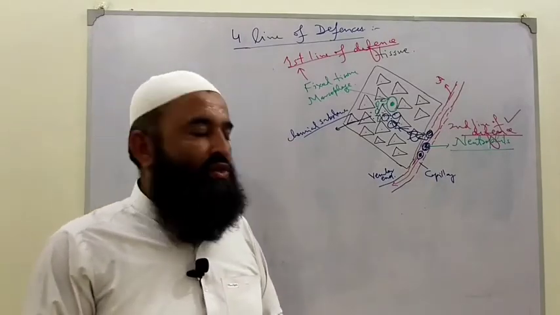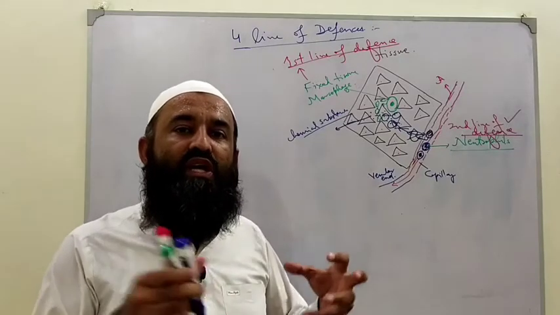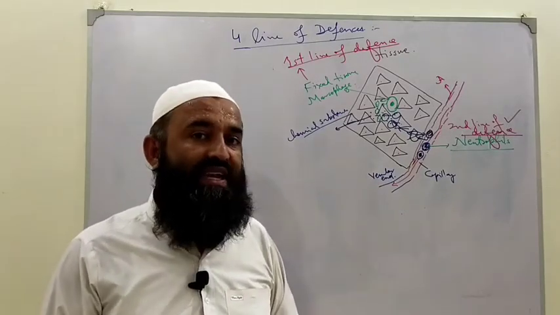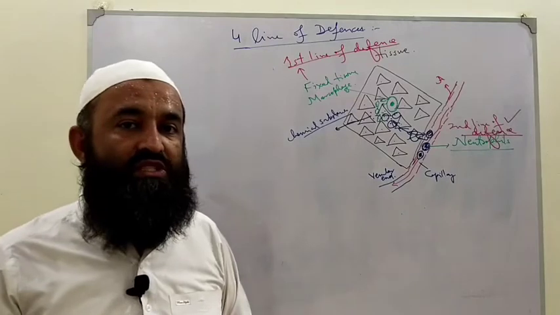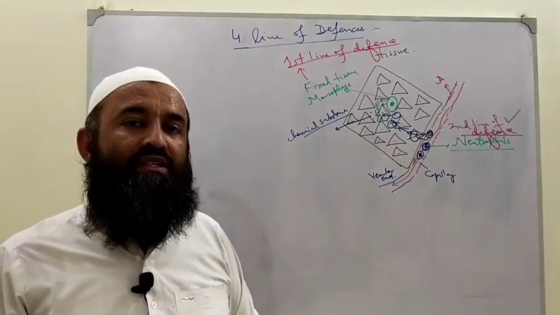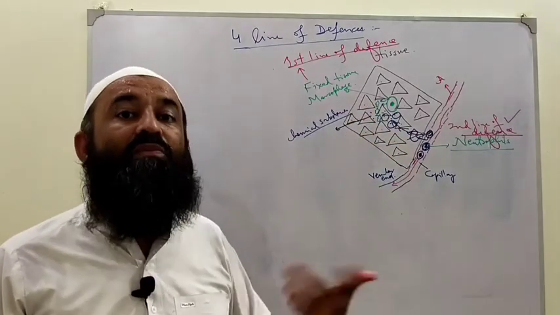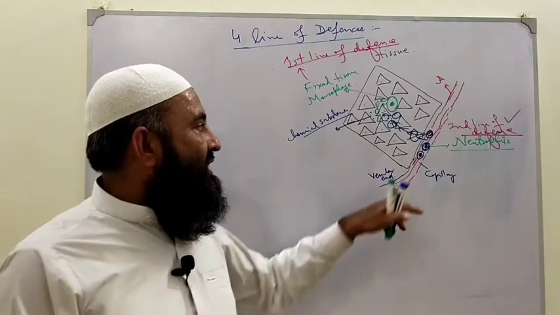Clear? So now these neutrophils will try to phagocytose this bacteria or virus or any other injurious agent. Then again, if these neutrophils are also incapable of covering this infection, what will be the next consequence?